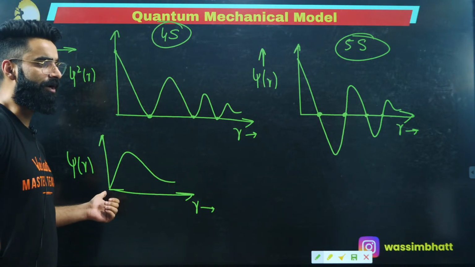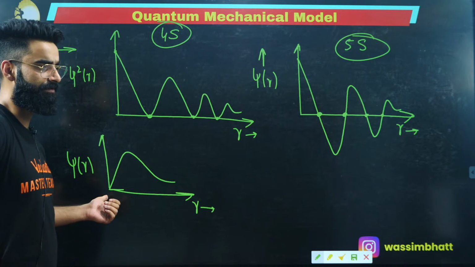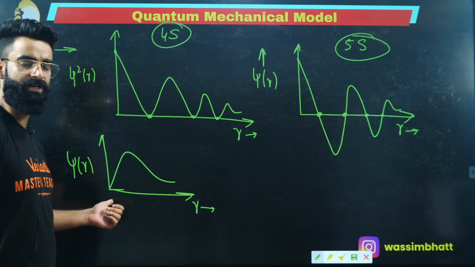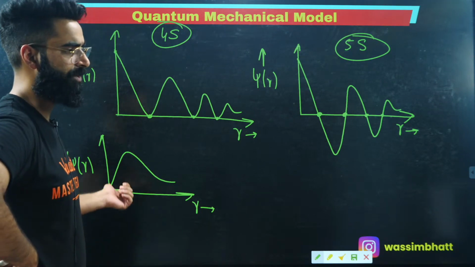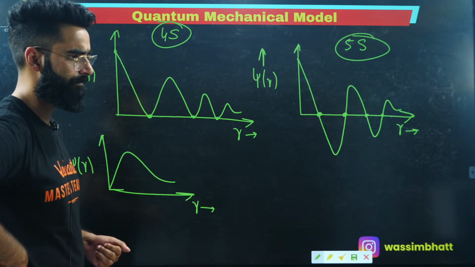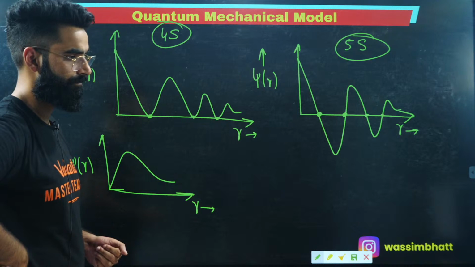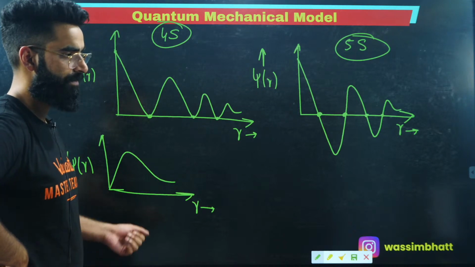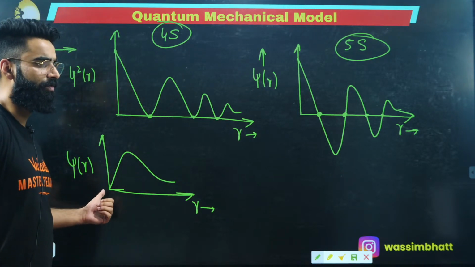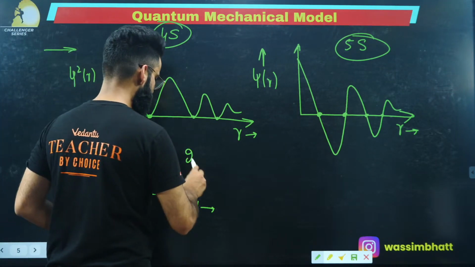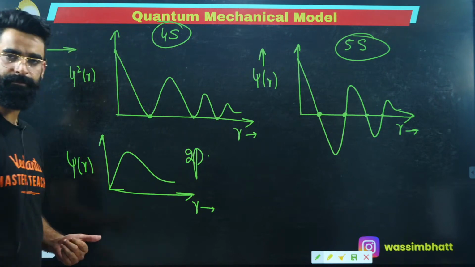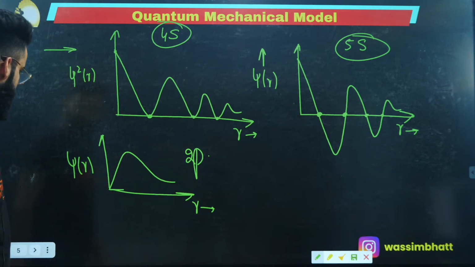S orbital curves do not start from the origin, right? It's absolutely going to be either P or D or F. So first of all, there is only one angular node. It's absolutely going to be 2p, correct? Yes, I'm sure it's clear to everyone, right?